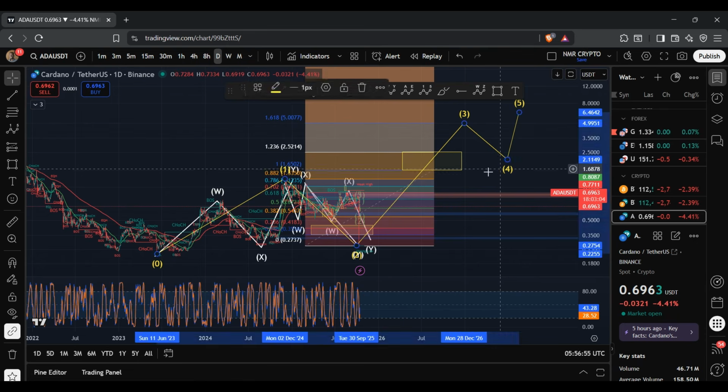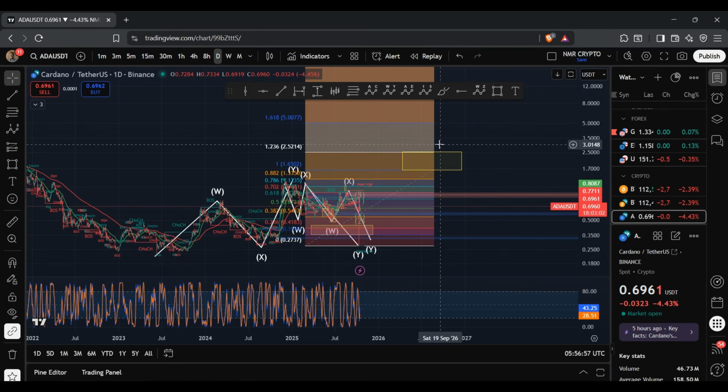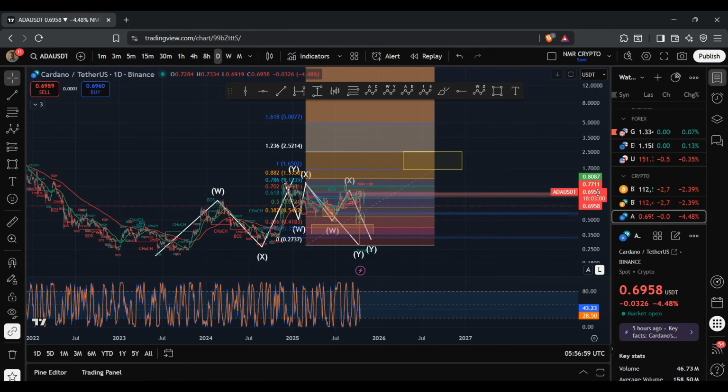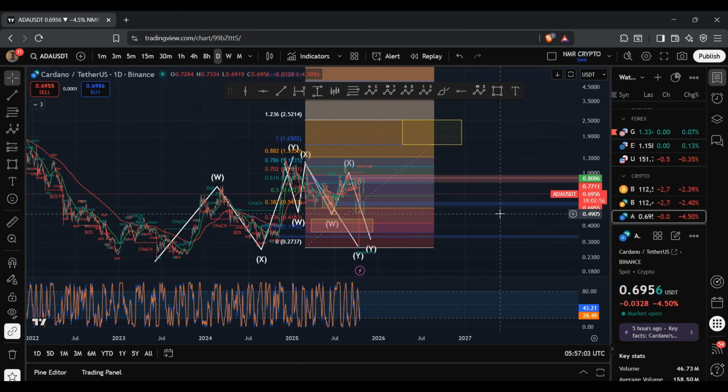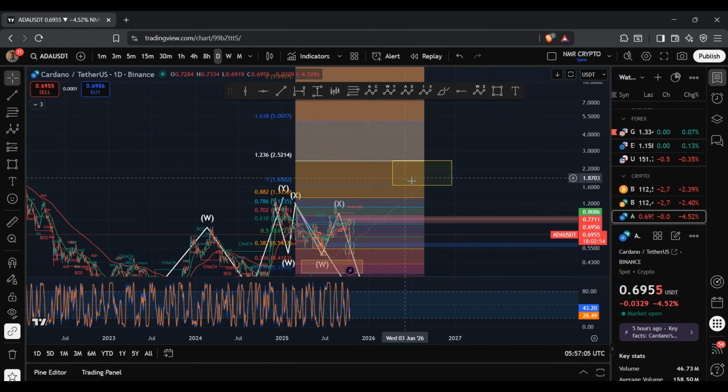But for now, I will be looking out for a WXY structure, and from then on, it will highly depend on whether or not we get rejected within this region. If we get rejected, then of course we'll then see that deeper move to the downside. However, if we continue to exceed this region, that would then trigger a 5-wave structure, which would then ultimately mean that we are on a bullish trend and we could see high highs. But of course, that's something I'm going to be tracking in the days and weeks to come, and I'll keep you guys updated.